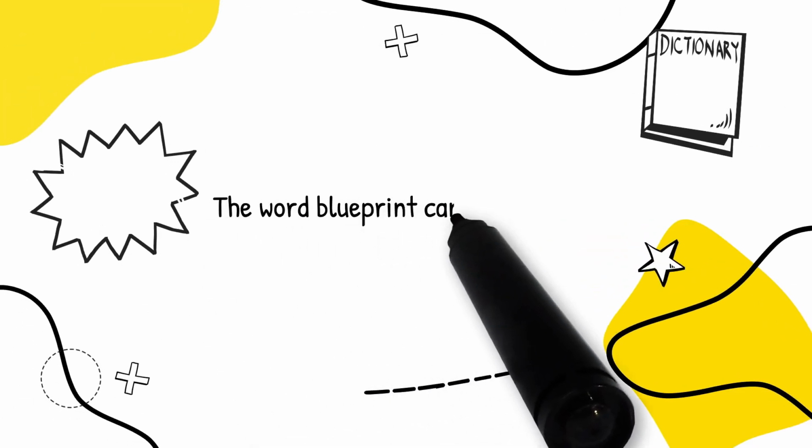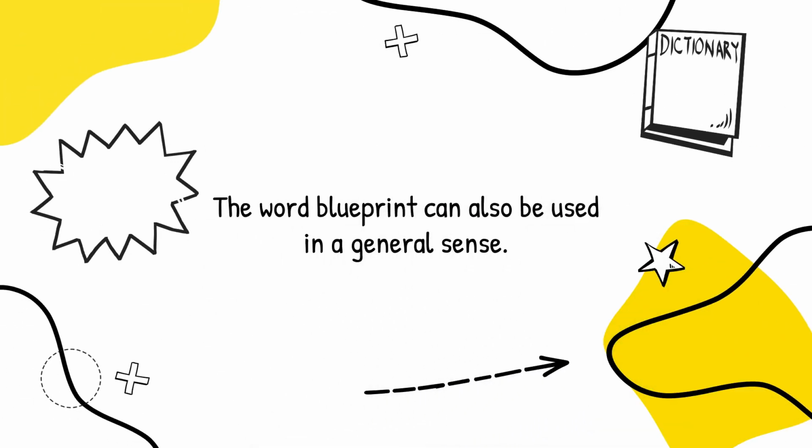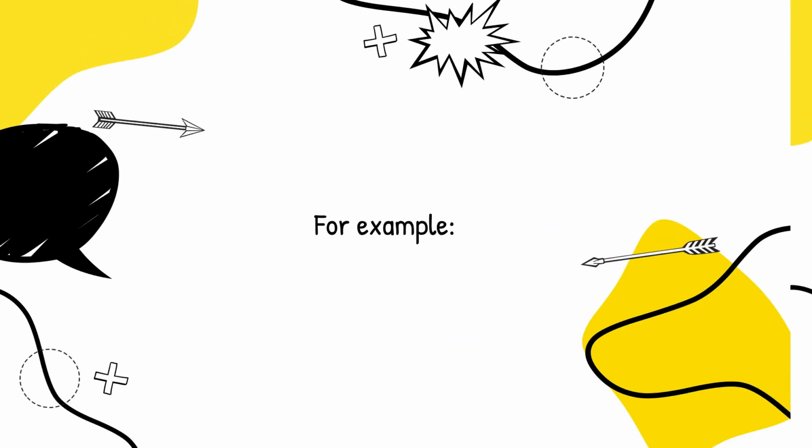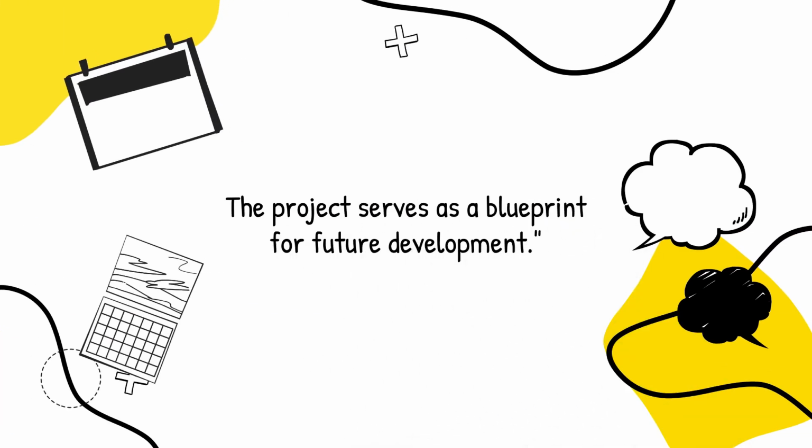The word blueprint can also be used in a general sense. It can mean a clear plan or strategy for achieving something. For example, the project serves as a blueprint for future development.